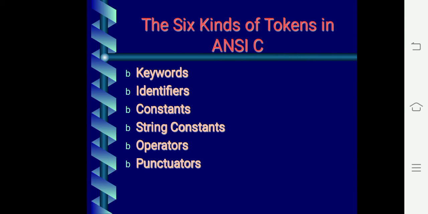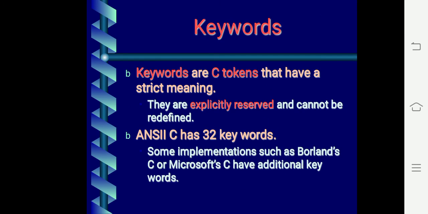Now what are tokens? Six kinds of tokens are there: keywords, identifiers, constants, strings, operators and punctuation. So these are the six sets of tokens. Now one by one we will see what each set of token is. So first one is keyword or reserved word. Okay, you remember what I am saying? Keyword or reserved word. Okay, what is keyword?